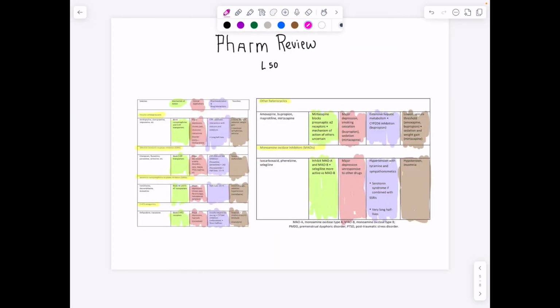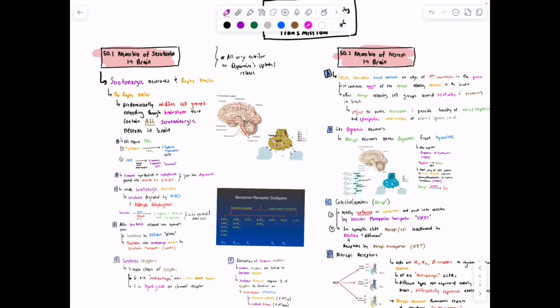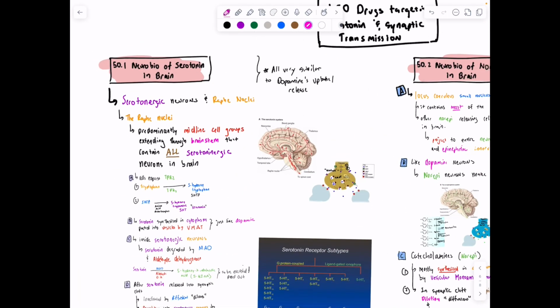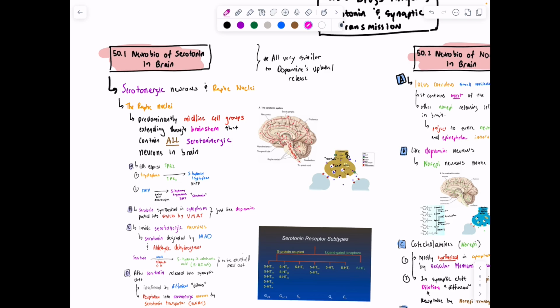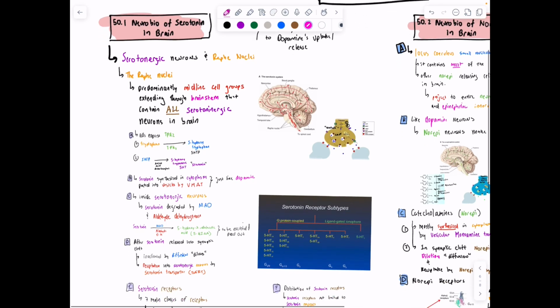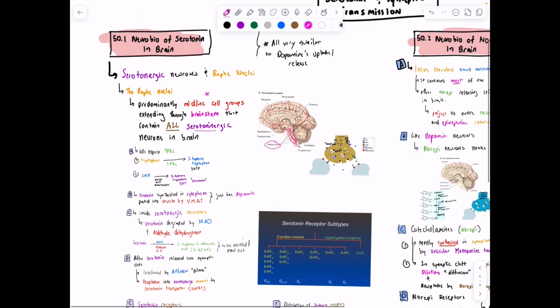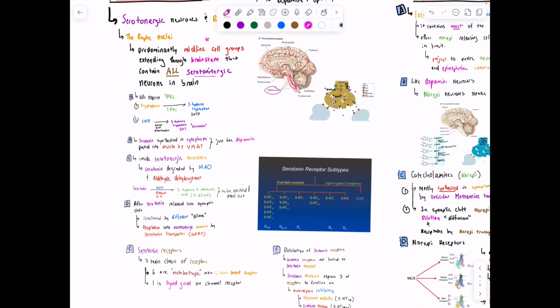So then we have antidepressants as our next topic, which means we're getting through stuff. Specifically talking about serotonin. We have serotonergic neurons, in particular the raphe nuclei in the brainstem. It's a prominent midline cell group extending throughout the brainstem that contains all of the serotonergic neurons in the brain. The cells produce serotonin, a neurotransmitter similar to dopamine. Cells in the raphe nucleus express the enzyme TPH2, which converts tryptophan, one of our amino acids, into 5-hydroxytryptophan. 5-hydroxytryptophan is converted into serotonin via the aromatic amino acid decarboxylase enzyme.